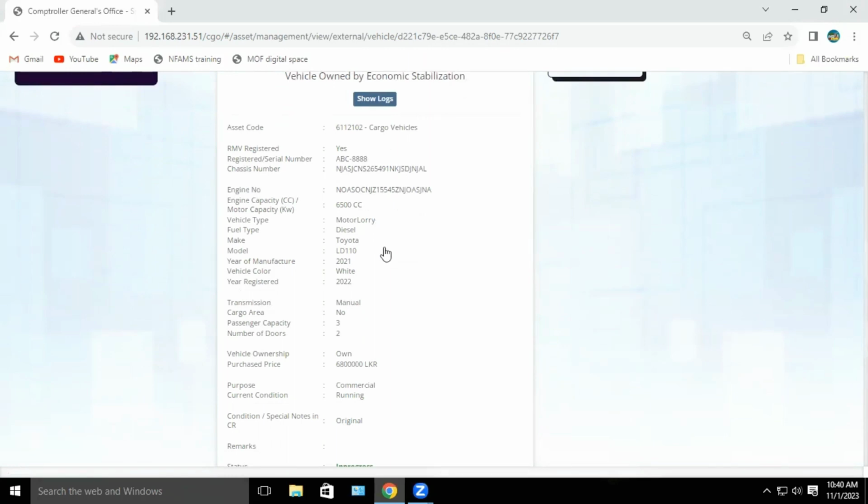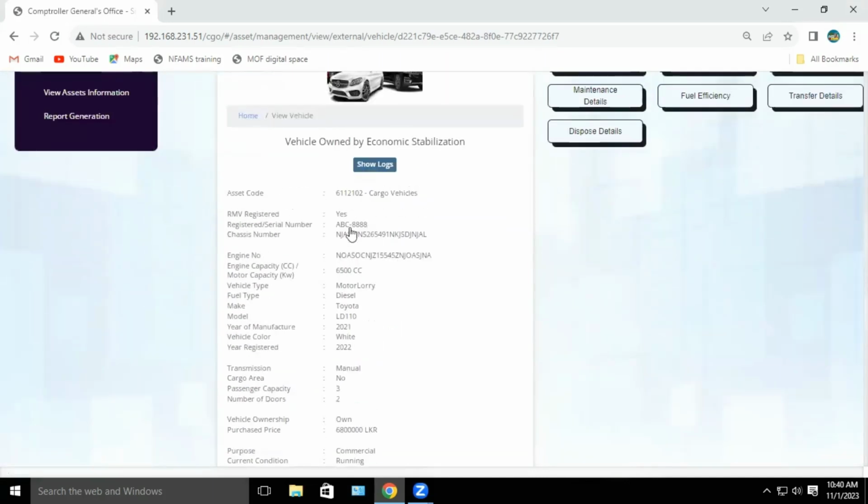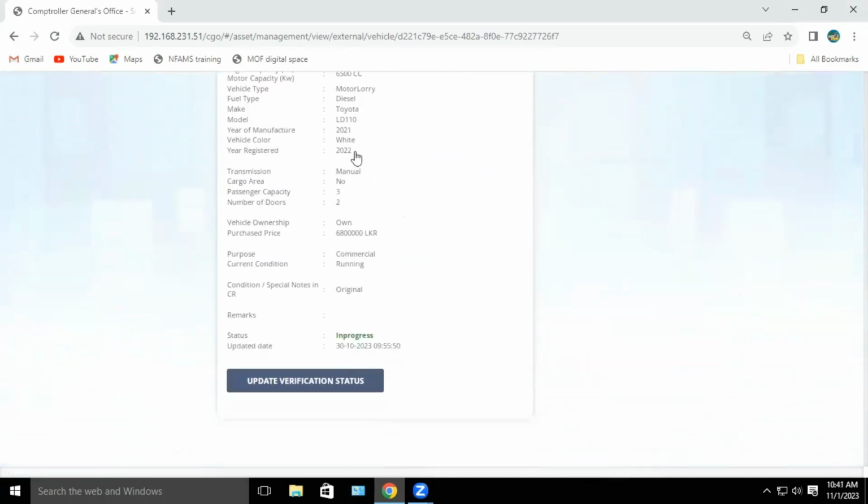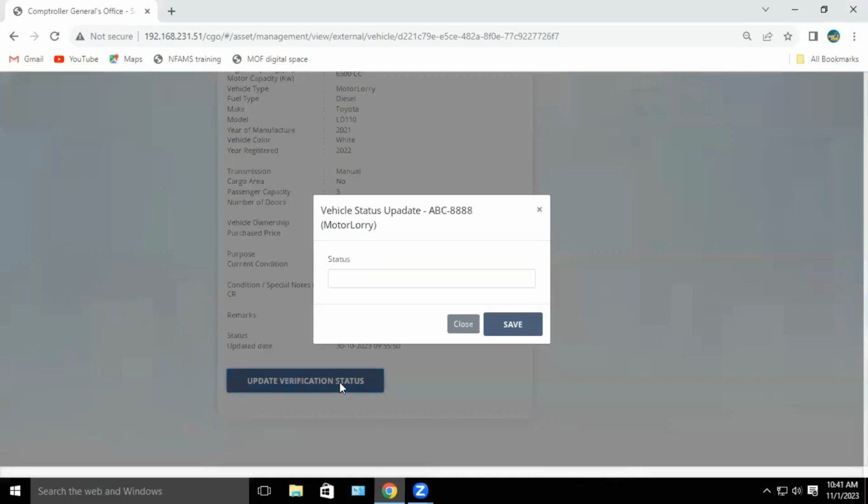As said before, the data verification officer should check whether this basic information is correct, and if this basic information is not correct, click this update verification status button. And in this status bar, you can verify selecting reject like this. And with that confirmation, you should click save button.